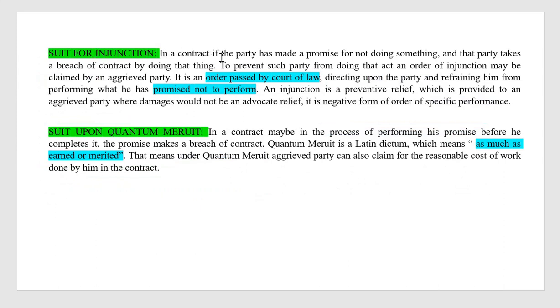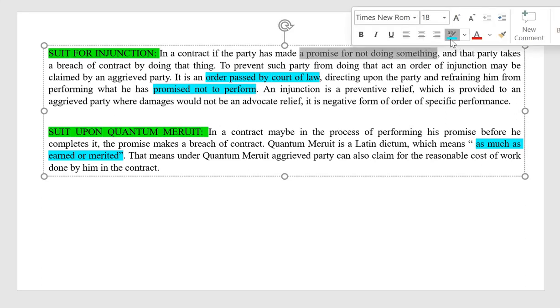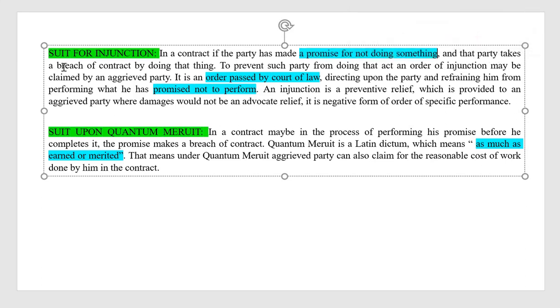Suit for injunction. In a contract, if a party has made a promise not to do something, and the party breaches the contract by doing that thing, for example party A promised that he will not do these kinds of things, and he breaks the rules and performs the same thing, an order of injunction may be claimed by the aggrieved party to prevent such party from doing that act. It is an order passed by a court of law directing the party and restraining him from performing what he had promised not to perform.